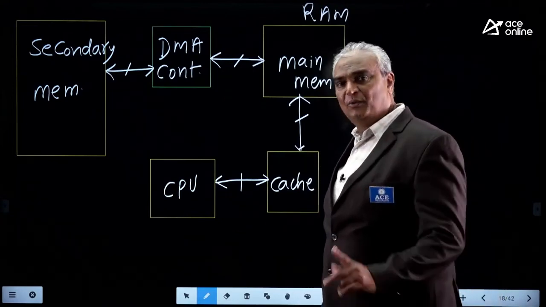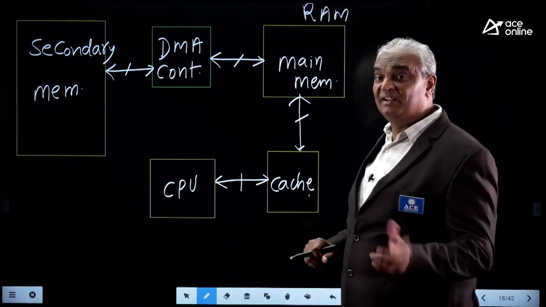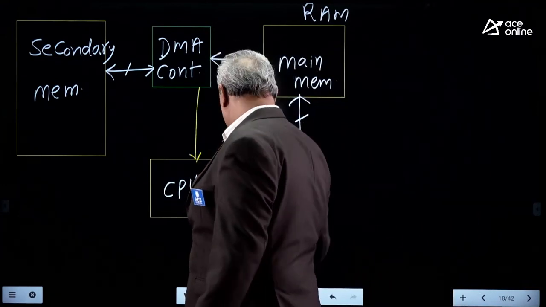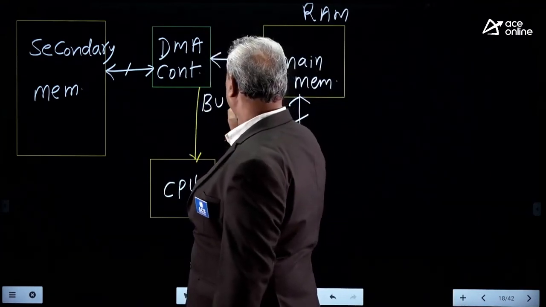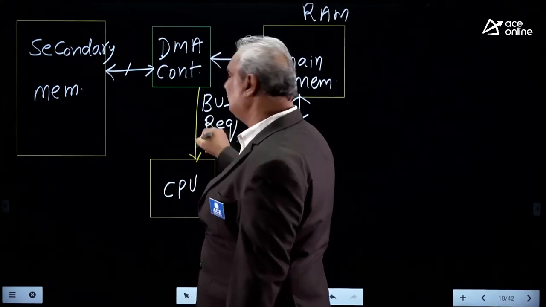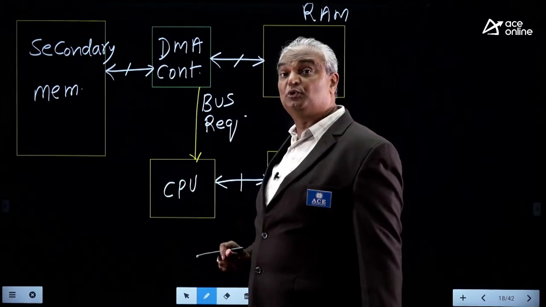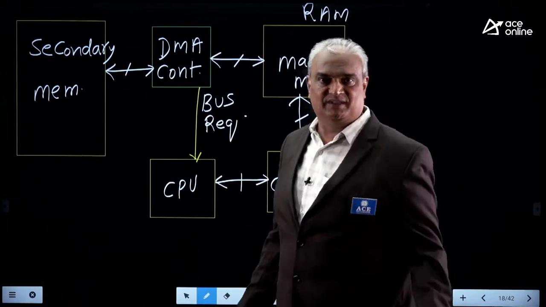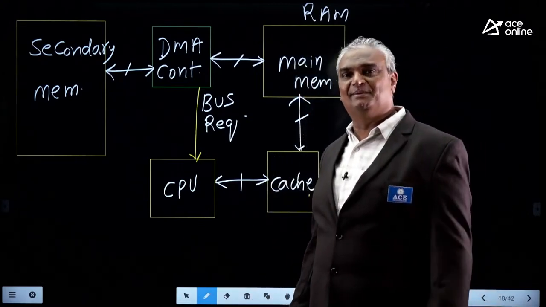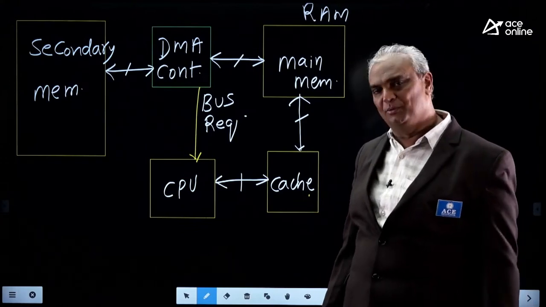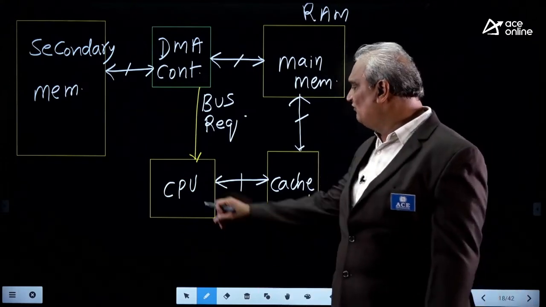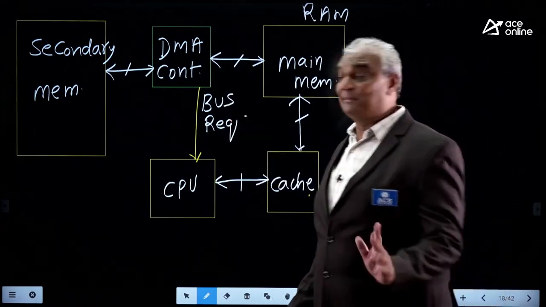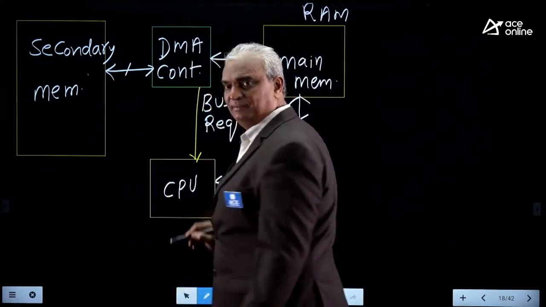When a miss has occurred in cache and main memory, with the help of the operating system, the DMA controller will send a signal to the processor. The name of that signal is bus request. It is used to ask for bus services for making data transfer. For making data transfer, buses are required. Those buses are address bus, data bus, and control bus. Generally, these buses are under the control of the processor, but the DMA controller requires those bus services for making data transfer between secondary memory and main memory.